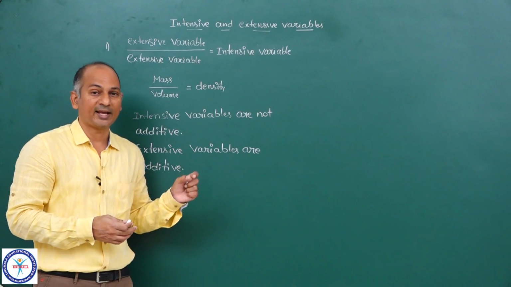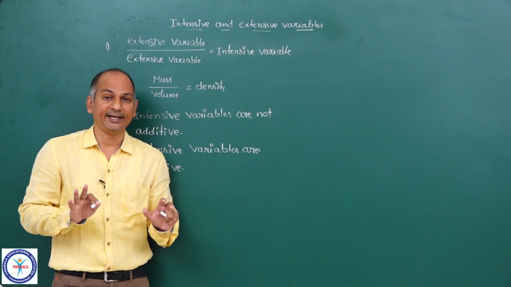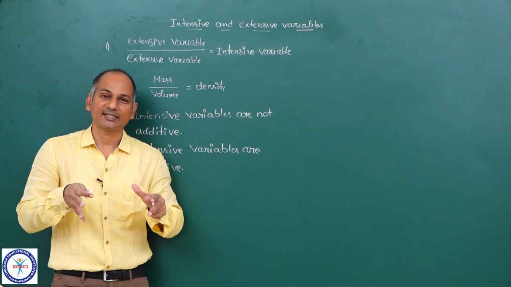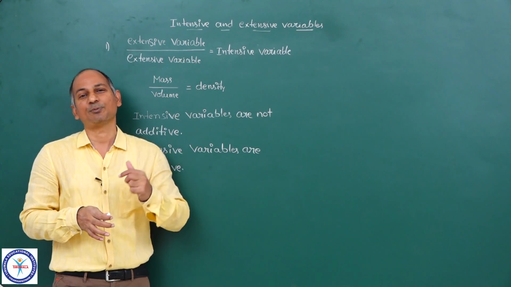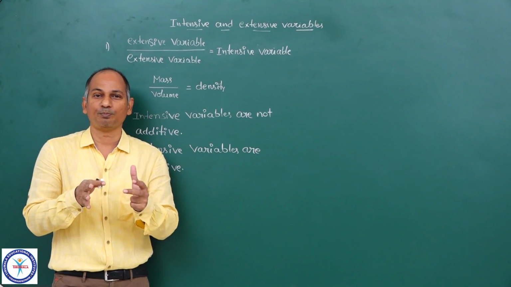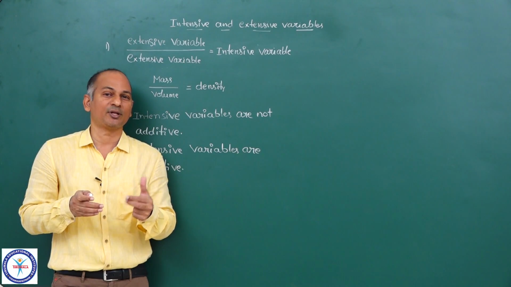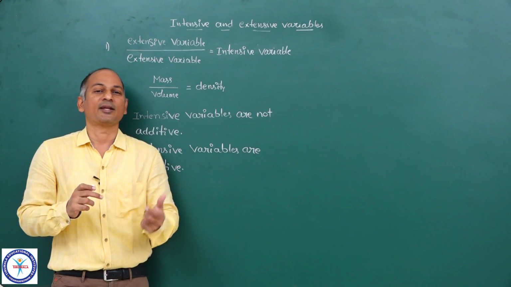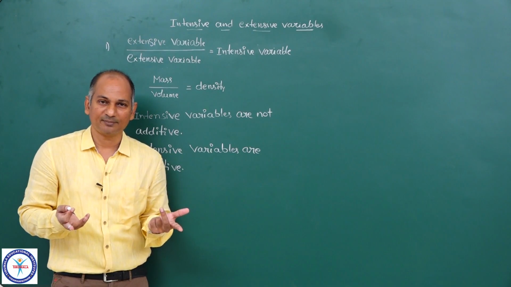Now the question arises here, if intensive properties are not additive, if intensive properties cannot be added, then how can you determine the resultant intensive property? When you mix two substances, we want the resultant intensive variable, resultant density, resultant pressure, resultant temperature. So then how do you get it? Simple, it is very simple.